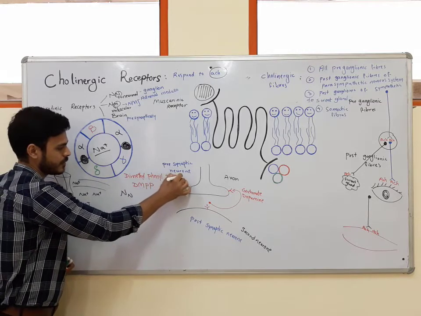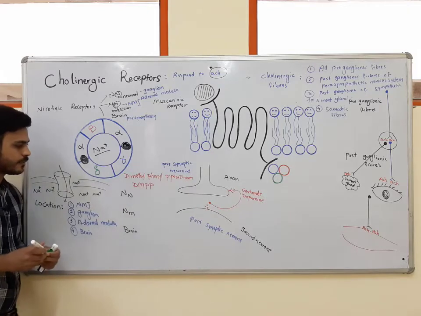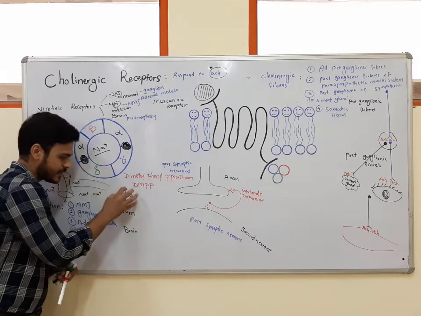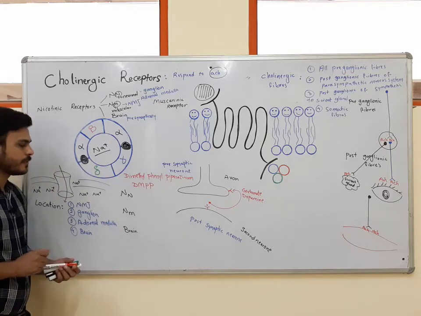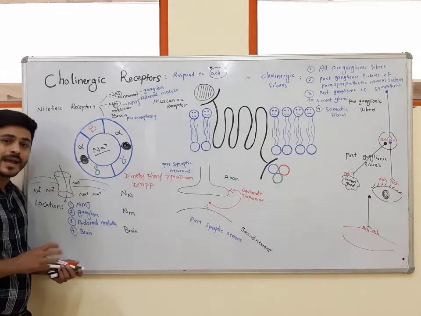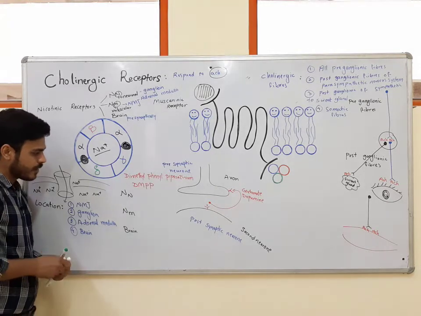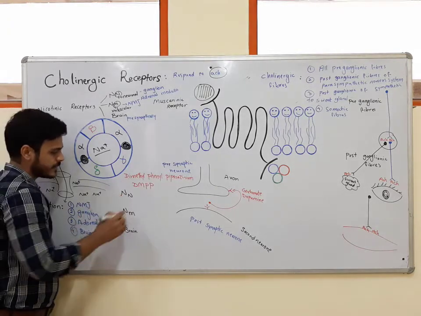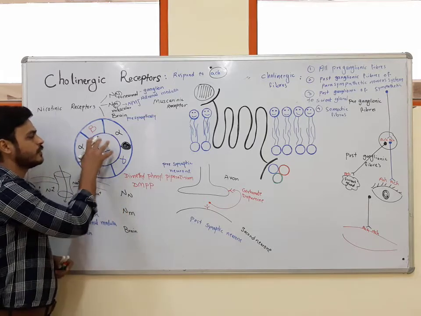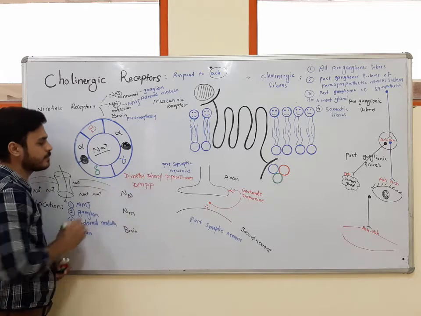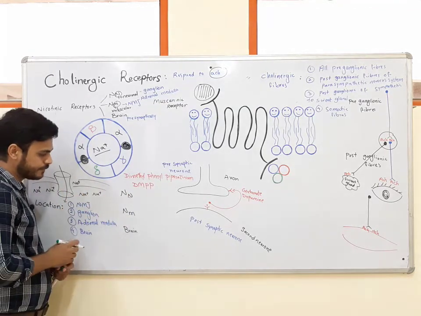Phenylpiperazinium is the agonist for the NN receptor, and it can activate the NN receptor and show an excitatory effect on the cell. But the antagonists for NN receptors can bind to the nicotinic receptor, the NN subtype, but they cannot show any intrinsic activity.